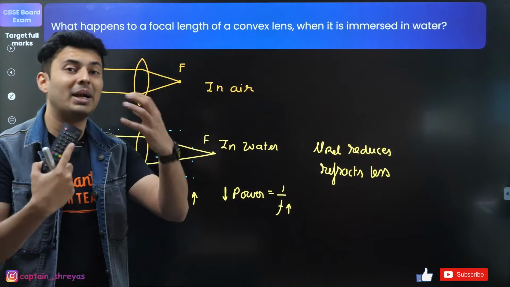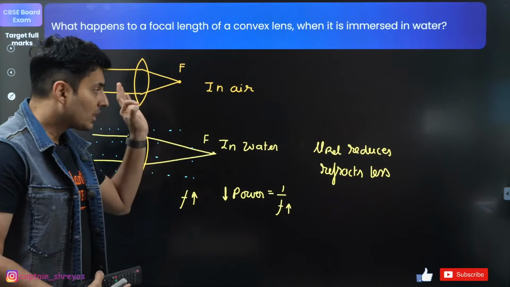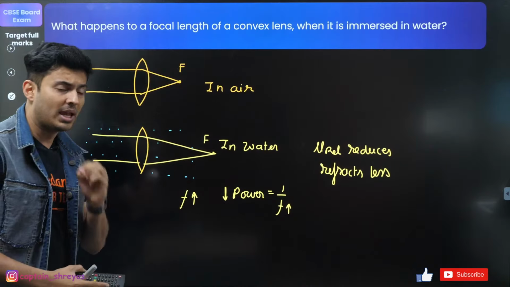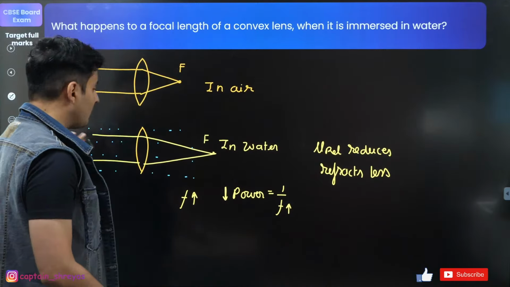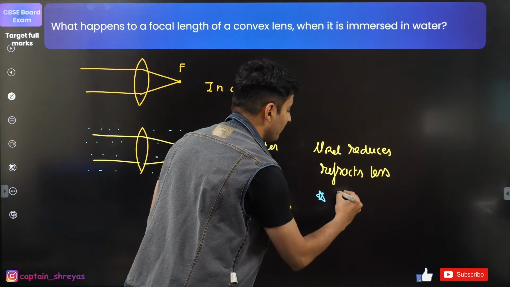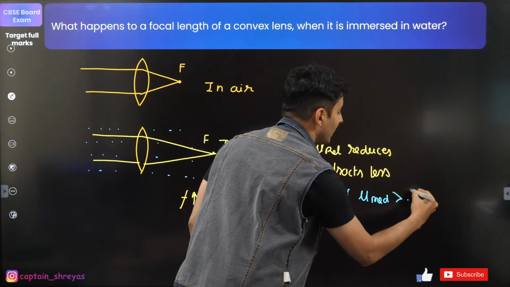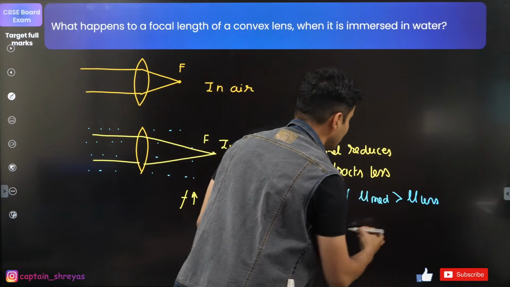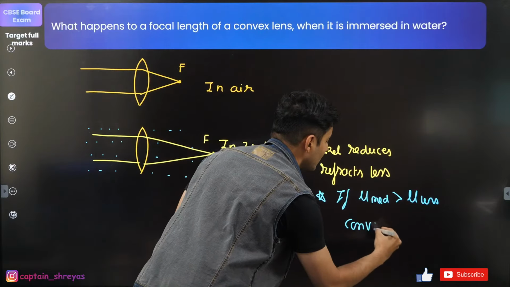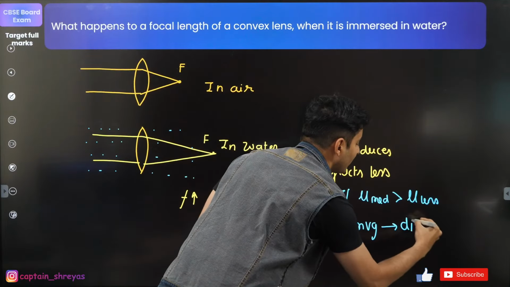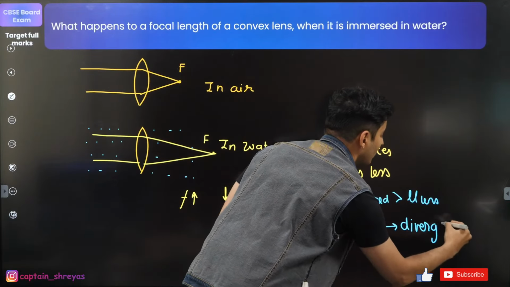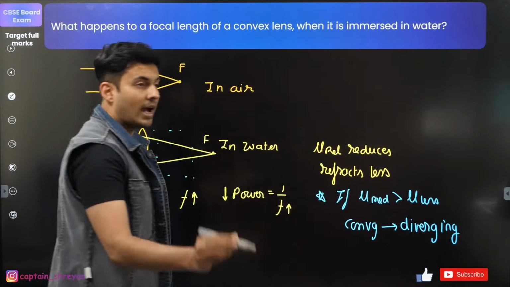Well, it depends on the material of the lens. So there is one more thing that you need to pay attention to. If you can mention this also: if the refractive index of the medium is more than the refractive index of the lens, then from converging it will turn into diverging. That is also something which you can mention as a note.